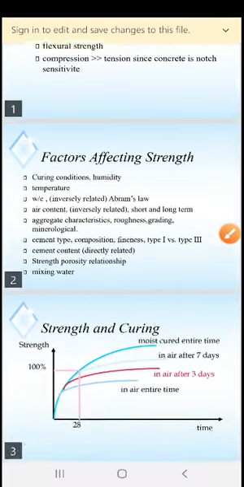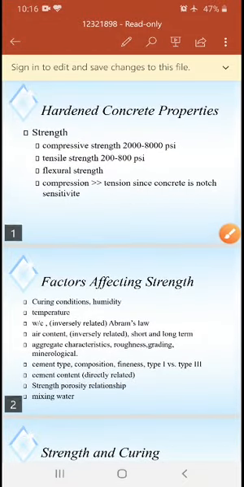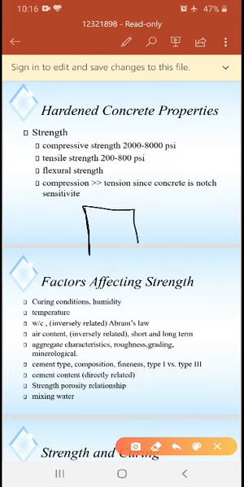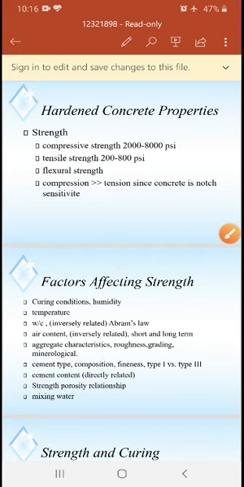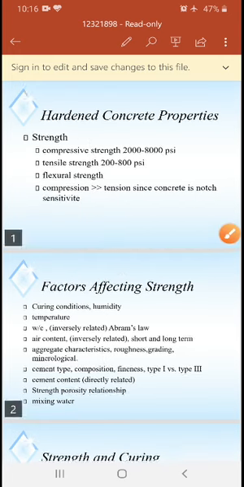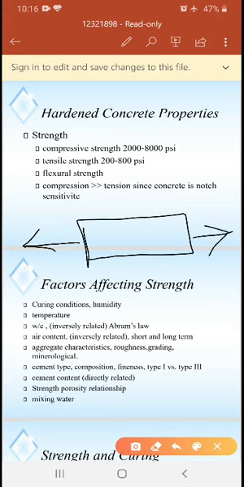Always compressive strength should be more than the tensile strength. Just observe this: we have one cube and we are applying a compressive load like this. So for compression, stress is equal to P by A. But while comparing with the tensile, we are applying the force like this.